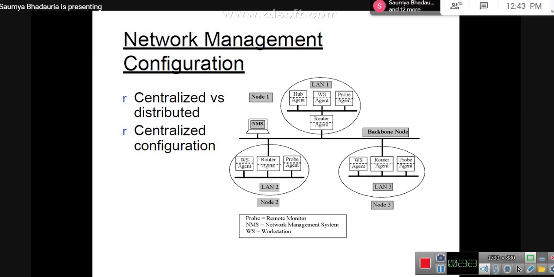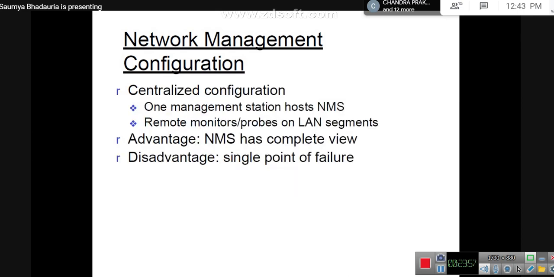But the disadvantage obviously is that if your NMS fails, the entire architecture or the entire configuration would be of no use. So it's a single point of failure. When the NMS fails, no communication can be established between these nodes, nor could any tracking of the resources be done. So the alternate configuration can possibly be a distributed configuration.